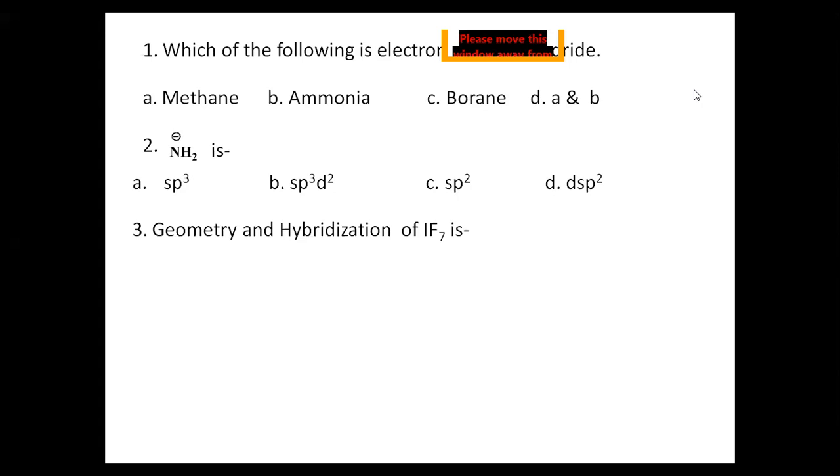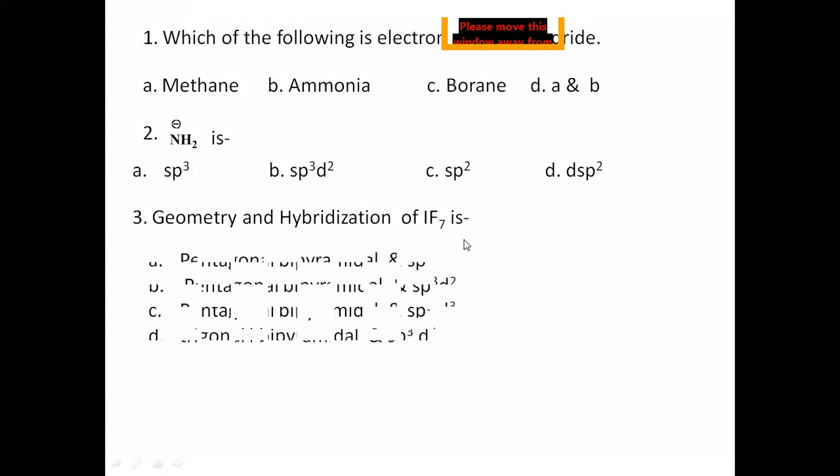Question number 2, the answer is sp3 because the structure has 2 sigma bonds and 2 lone pairs of electrons. That's correct. Very good. Therefore, it has sp3 hybridization. NH2 minus already carries two lone pairs on nitrogen, and two bonds. Therefore, it is sp3 hybridization. So like this we can explore our idea.